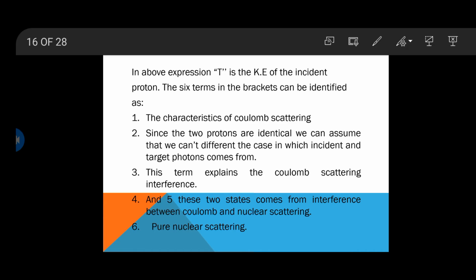What are the terms included in this formula? There are 6 terms, and each is used to calculate Coulomb scattering, Coulomb-nuclear interference, and nuclear scattering. So this is basically the classical formula for the cross section. This is a brief expression and discussion of the previous formula.